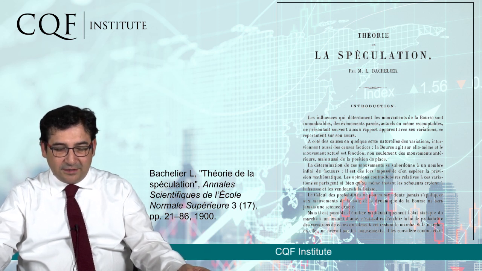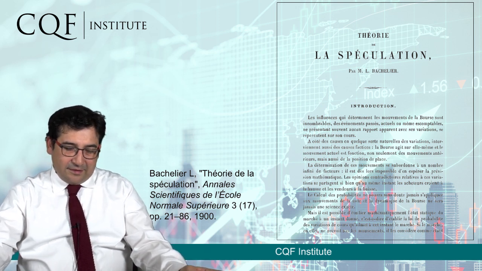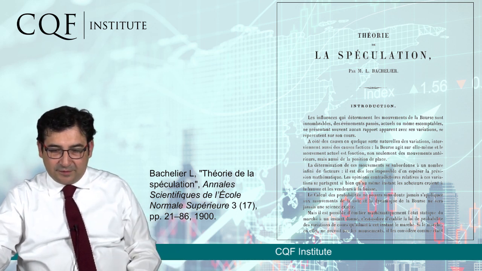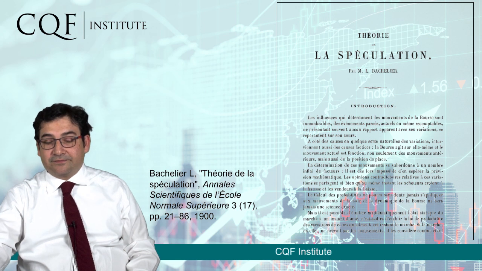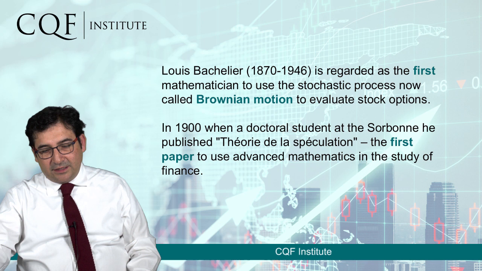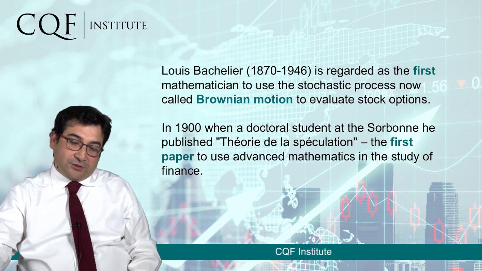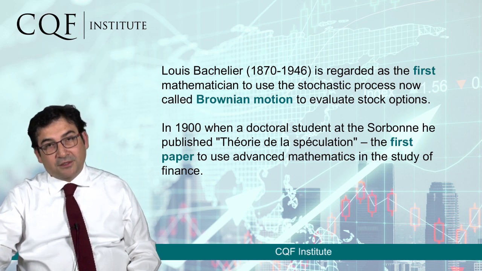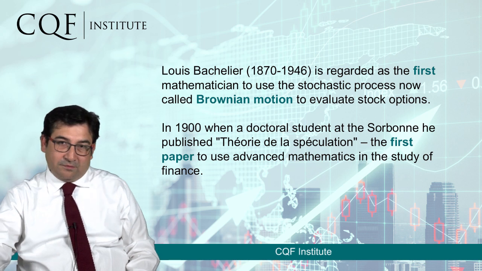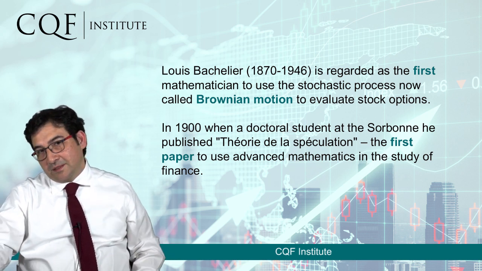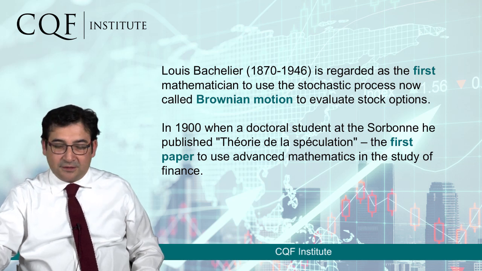done by Louis Bachelier in the 1900 publication that he did whilst in Paris, called The Theory of Speculation. This was very, very important because Bachelier, when he proposed this idea, was the first mathematician to suggest that we could use Brownian motion to evaluate stock options, which is something that we keep doing now and is a critical part of the Black-Scholes formula and many other pricing methods for derivatives.